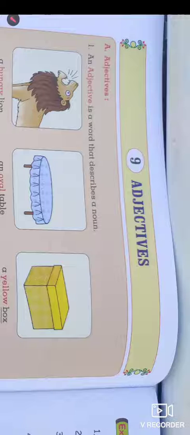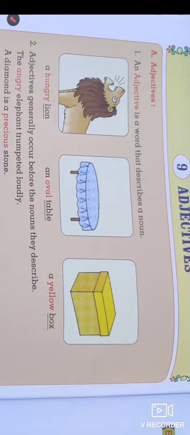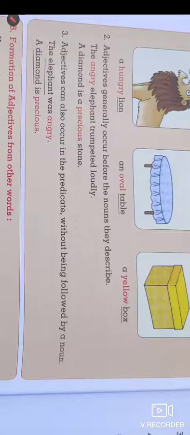Here we are going to study adjectives in a small lesson with particular information, that is the first definition and then examples of sentences.